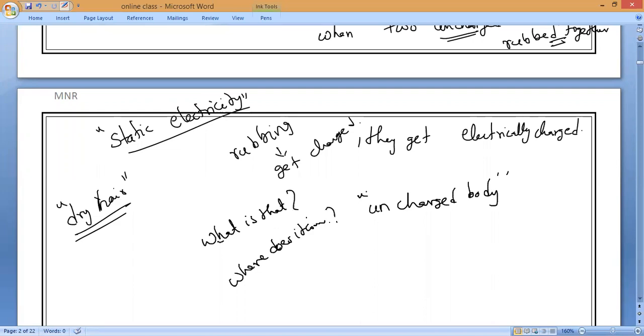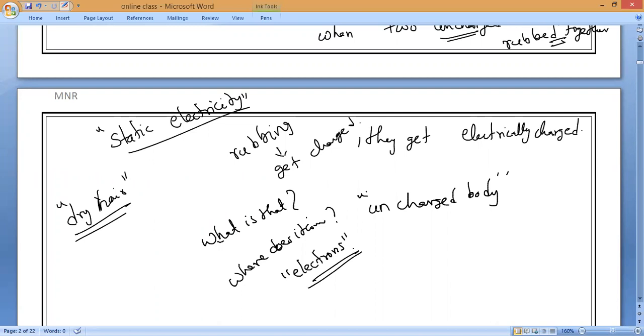That could only happen if the atom is divisible and consists of charged particles. It was found that the charge was due to one and only one thing. What is that, guys? Everybody? Due to the electrons. Clear?